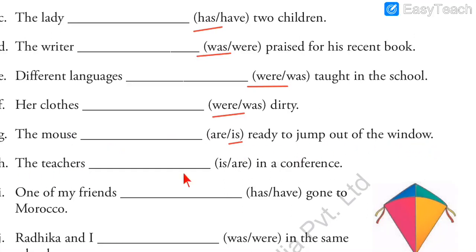Next, the teachers dash in a conference. Maybe there is a meeting, you can say conference. So the teachers, as you can see on your screen, is about more than one teacher. If it was about one teacher, it would be a teacher. But here it is more than one, plural form. With plural form, we write a plural verb. Which one is the plural verb? Yes, are. Are is the plural verb. The teachers are in a conference. So plural subject, plural verb. Earlier it was a singular subject, so we wrote a singular verb.